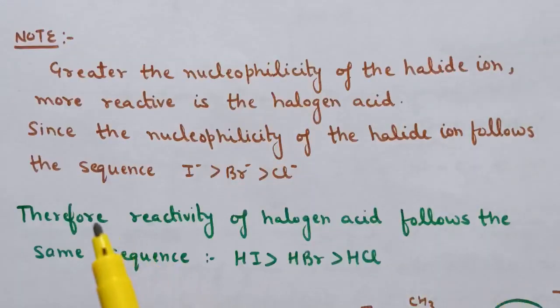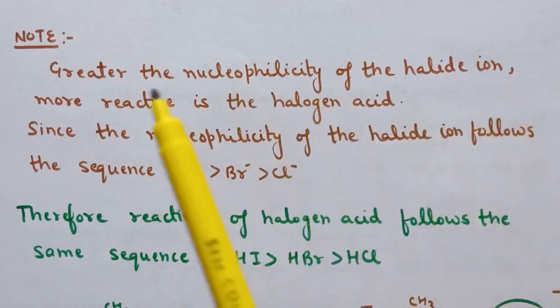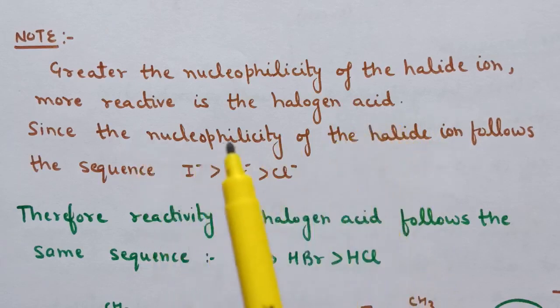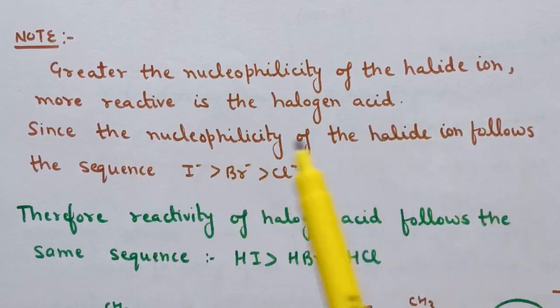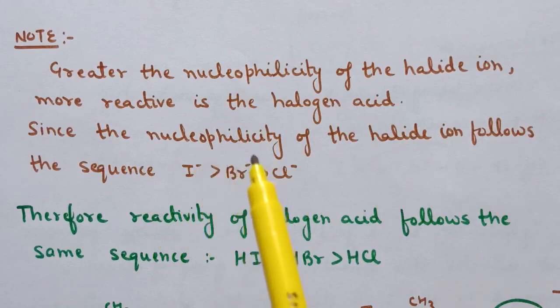Now here one important note is written: greater the nucleophilicity of the halide ion, more reactive is the halogen acid. Since the nucleophilicity of the halide ion follows the sequence, I- is a better nucleophile than Br-, and Br- is a better nucleophile than Cl-.